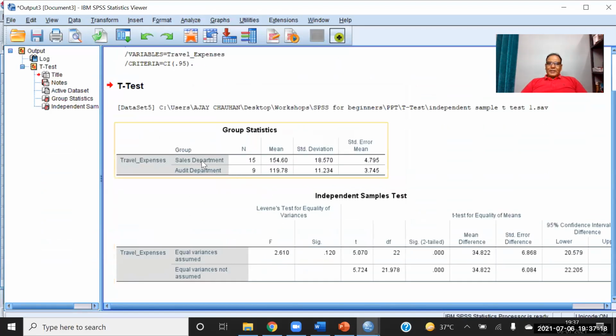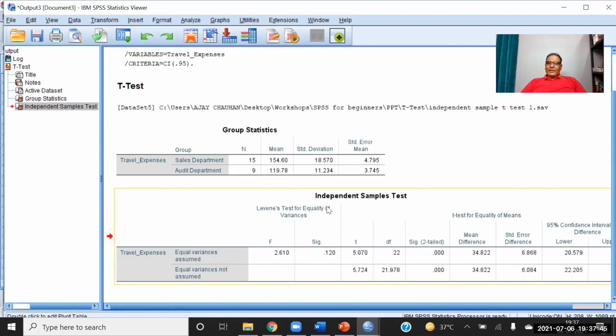Now the sales department has 15 employees, and these 15 employees have an average traveling expense of 154. The audit department has 9 employees, and the average expense is 119. And if you check the p value here, this is the assumption testing, because Levene's test is testing the assumption. The p value is 0.120. It is more than 0.05. It means both the groups are equal in variance.